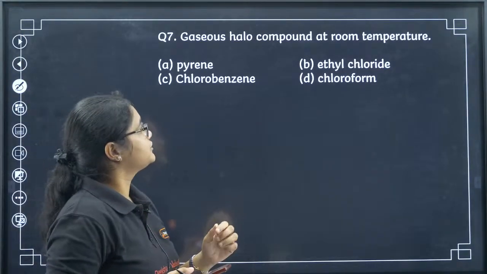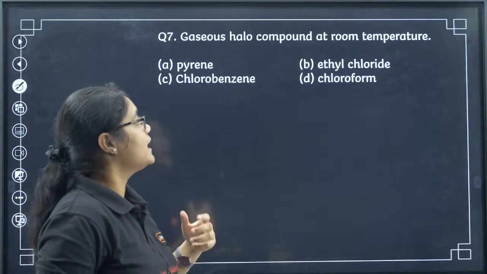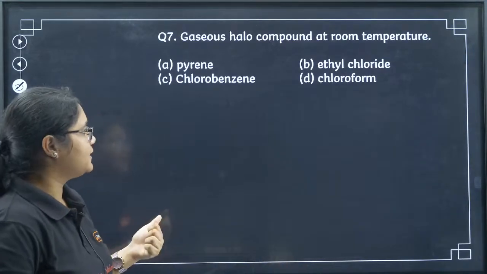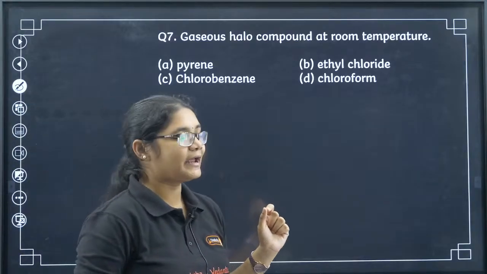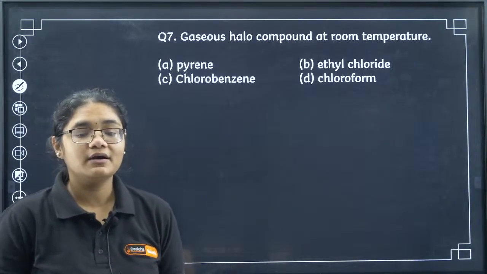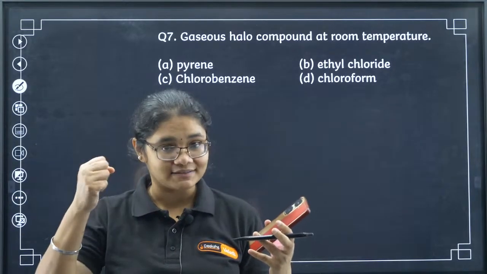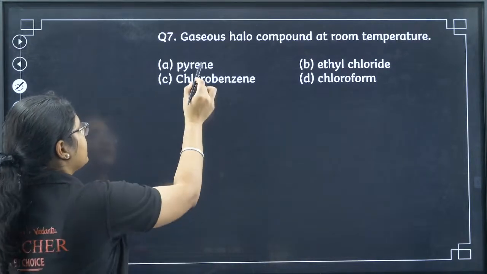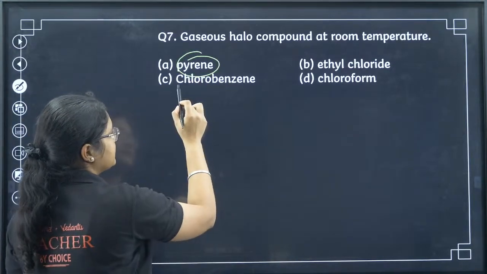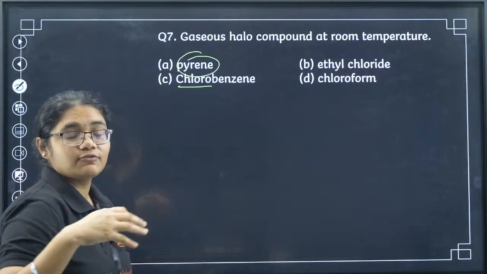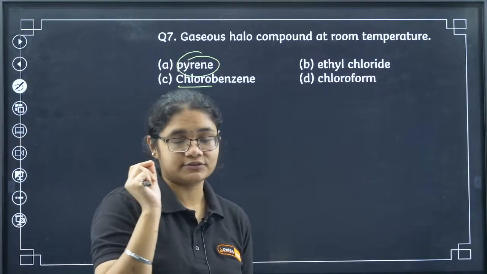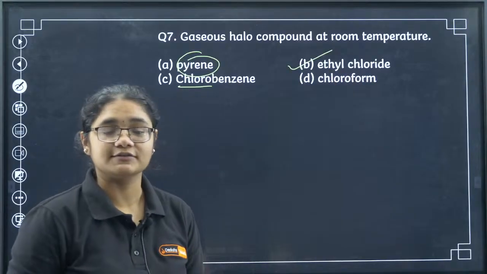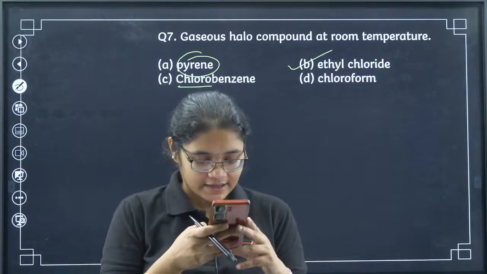Let's move to the 7th question. Gaseous halo compound at room temperature. Which is a gaseous compound here? Pyrene, chlorobenzene, ethyl chloride and chloroform. Remember, if the molecular mass is less, then it will be a gaseous compound. Pyrene is a very large molecule. Chlorobenzene is also a large molecule. Chloroform also has 3 chlorine atoms, so it is also a large molecule. But ethyl chloride mass is very less. It is a small compound, so it exists in the gaseous form.